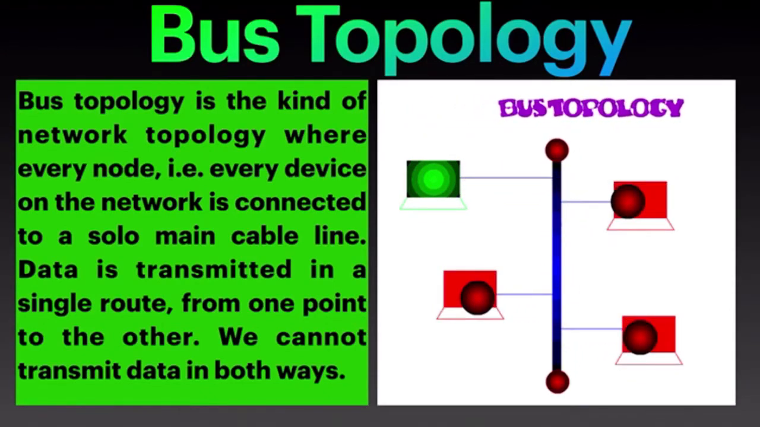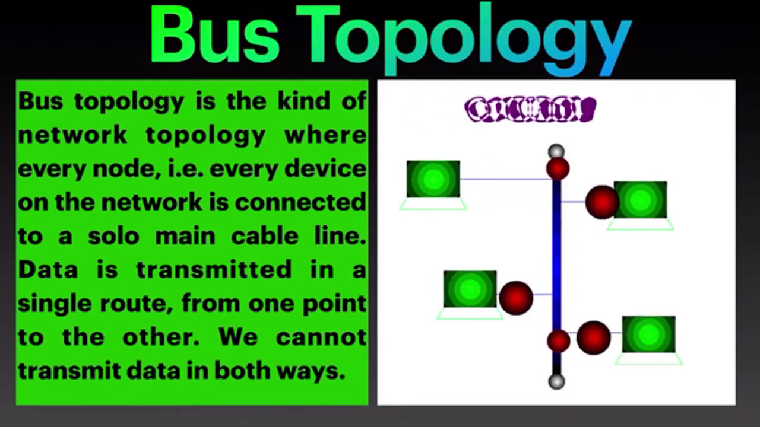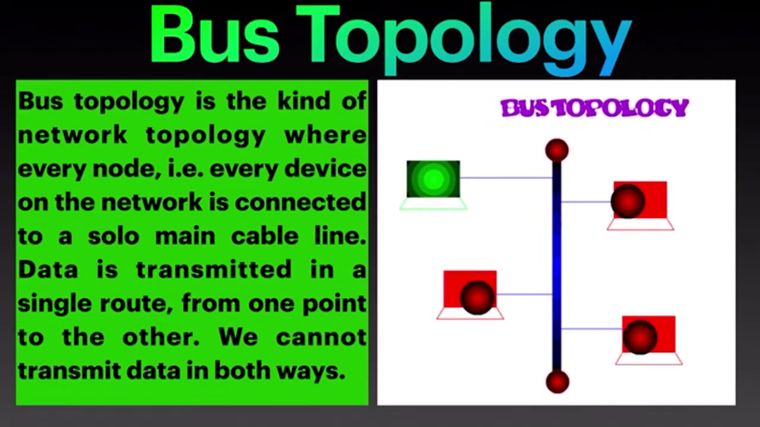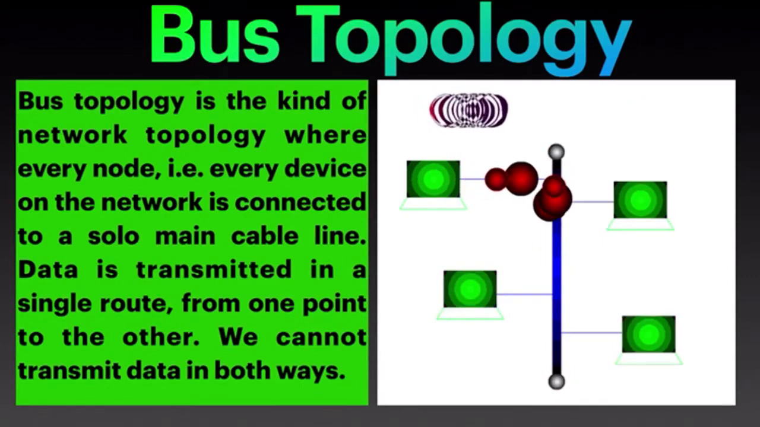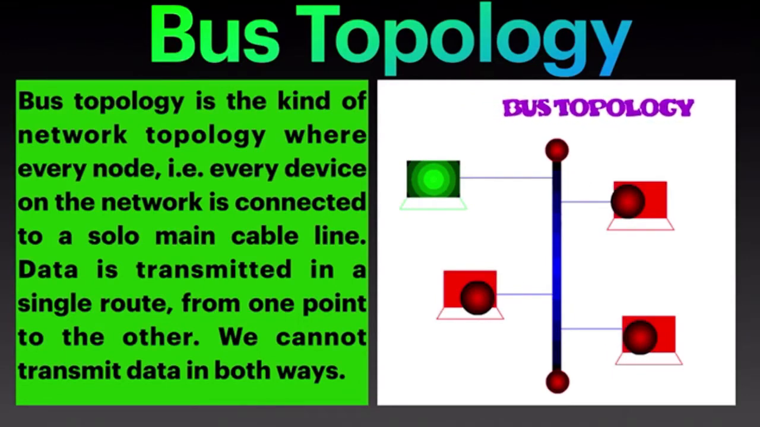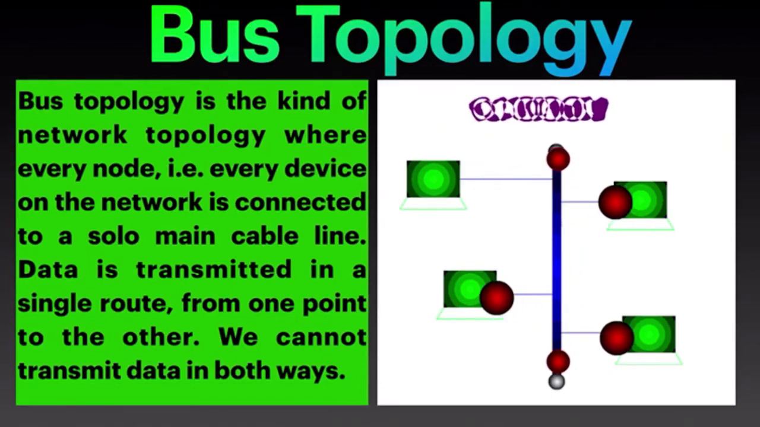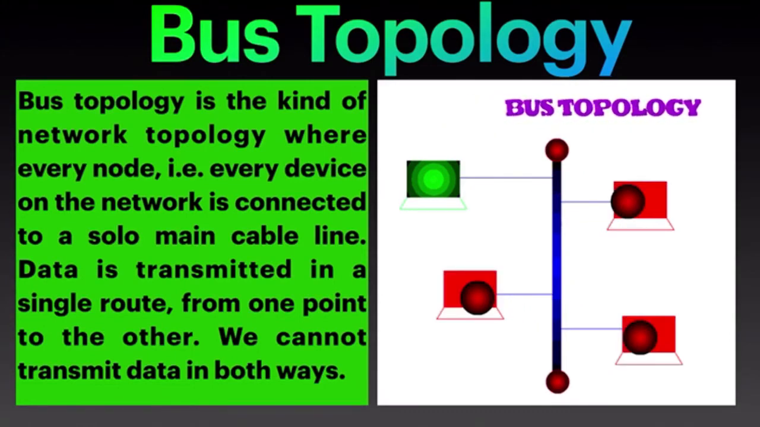Some drawbacks of bus topology: if the main cable collapses, the complete network collapses. The network performance is at stake and reduces if there is heavy traffic. The length of the cable is limited. Bus topology is not as fast as ring topology. Let's move on to the next topology.